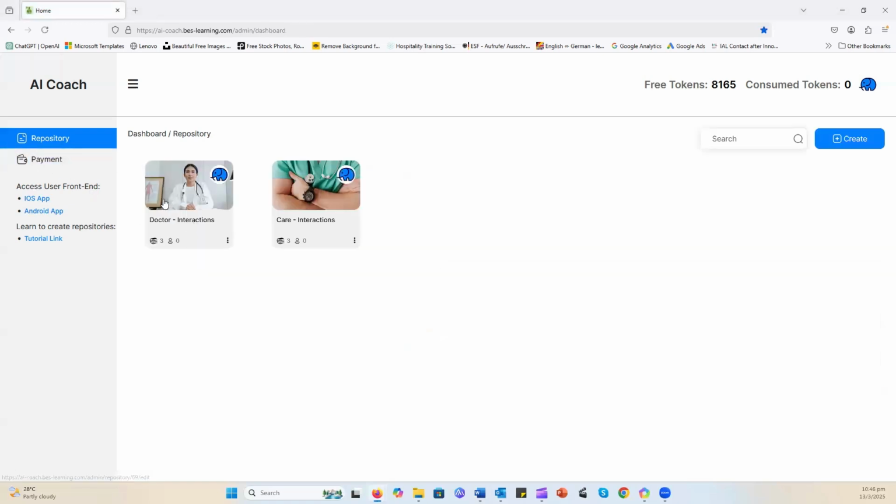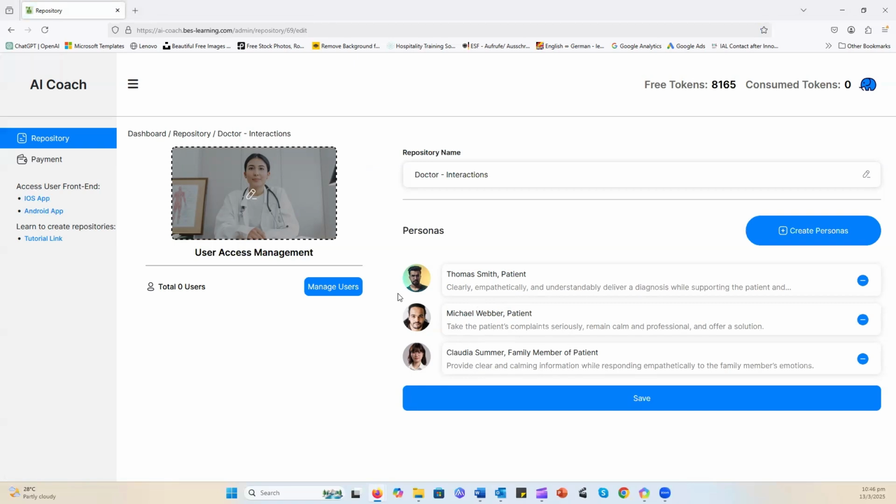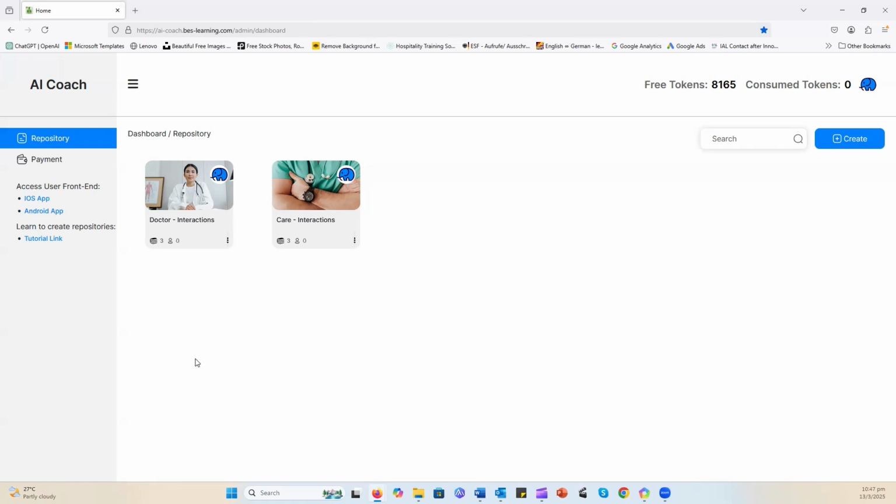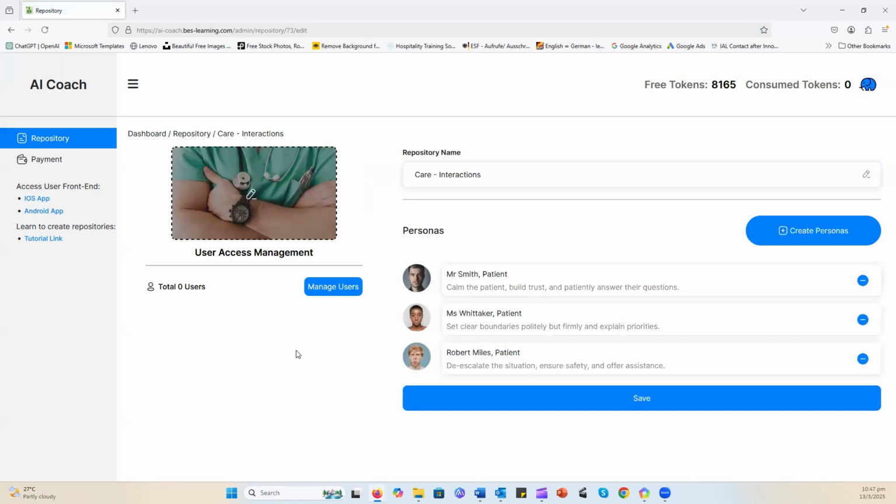And we can look at the doctors as well. And here we can see it's similar. It's patients as well, for example. We have some where it's about clearly and empathetically delivering a diagnosis. We have one about handling complaints. But we also, for example, have a scenario with a family member of a patient, where it's about providing clear and calming information. So all scenarios that would be relevant for healthcare professionals that they could be confronted with at some point in their day-to-day. And let's have a look now into one of these scenarios to see how they are structured.